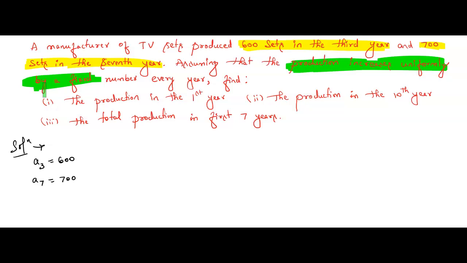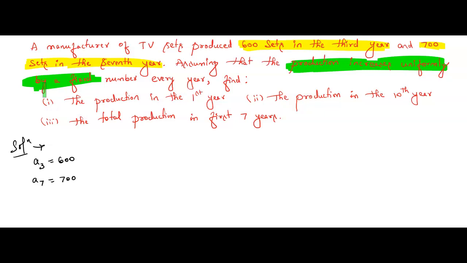Production increases uniformly is nothing but the common difference remains the same, which means this problem is related to arithmetic progression. Why am I hinting at this point? Because in sequences we have arithmetic progression, geometric progression, harmonic progression, but we are discussing only arithmetic, so you don't have any problem.